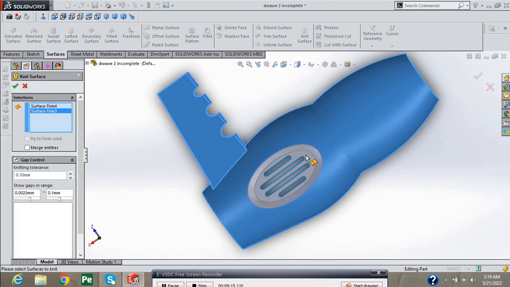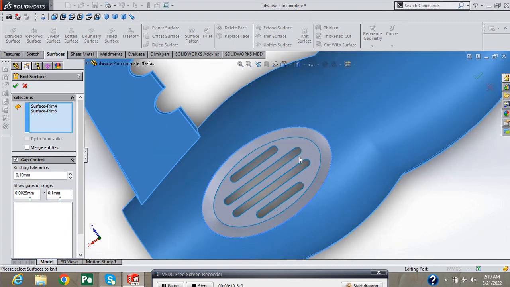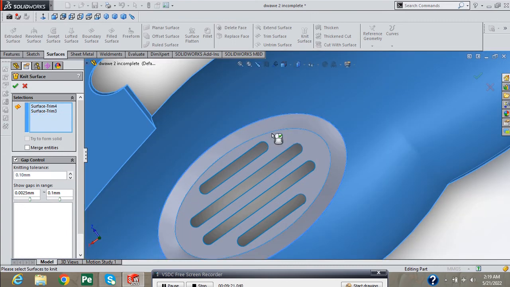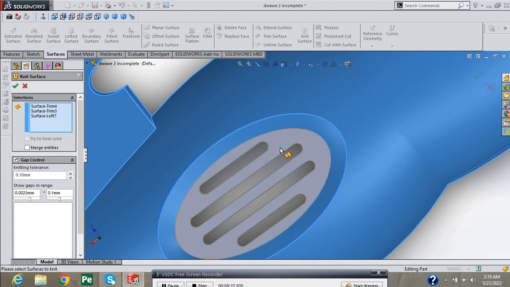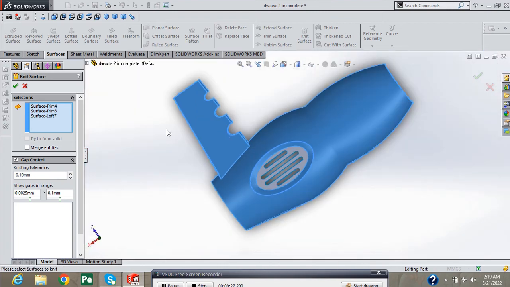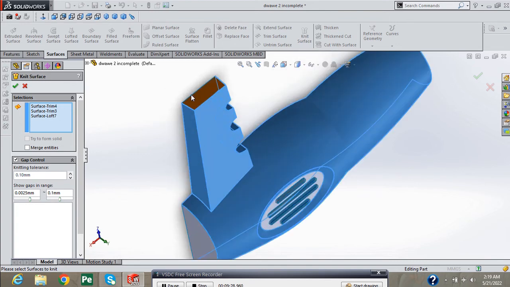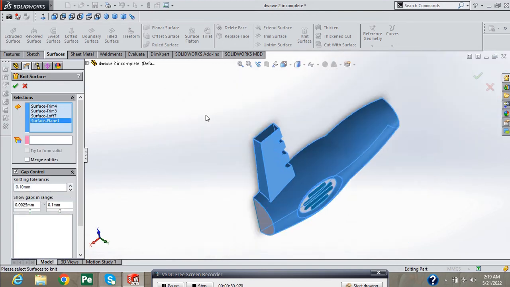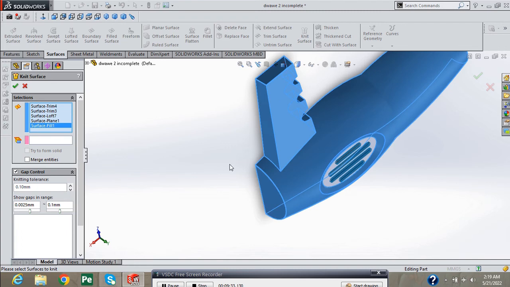Now select knit surface and select all the surfaces for knitting purpose. These faces also.